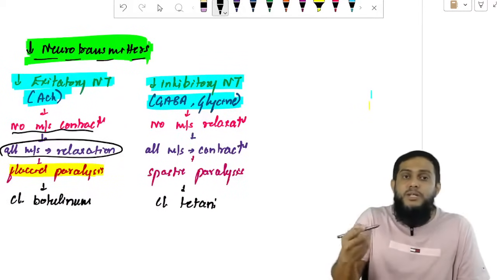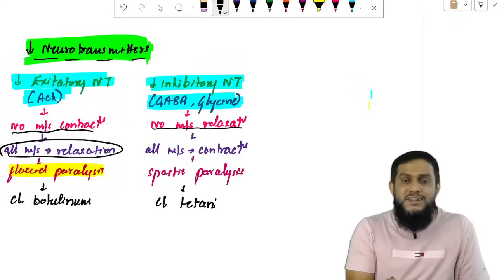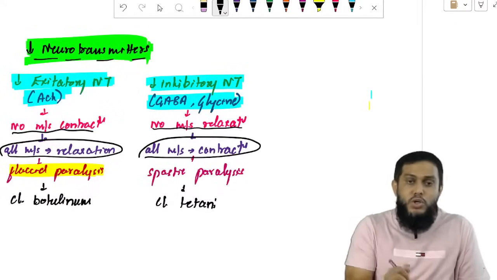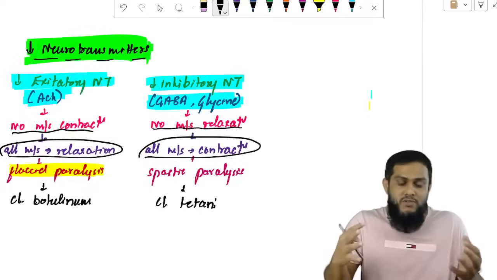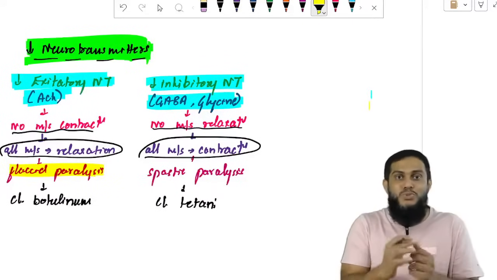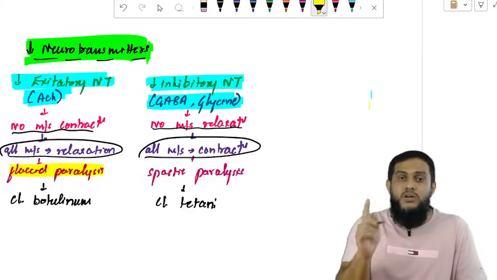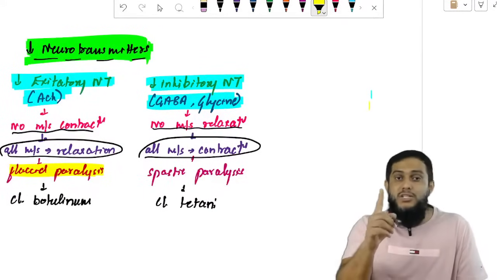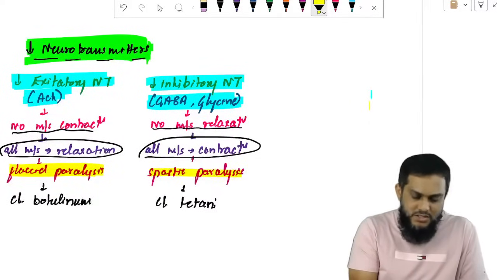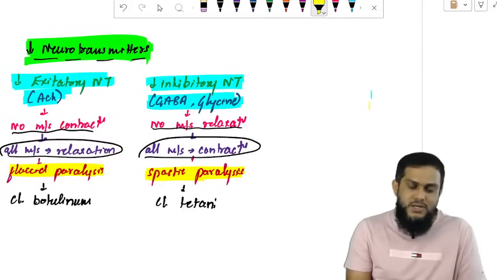Now inhibition of inhibitory neurotransmitters like GABA and glycine. I told you inhibitory neurotransmitters are responsible for muscle relaxation. When inhibitory neurotransmitters are inhibited, there is no muscle relaxation. All muscles go into contraction. When all muscles go into contraction, again there is no movement, because for movement both contraction and relaxation have to occur. So only contraction, no movement. Paralysis due to muscle contraction, muscle spasm, is spastic paralysis.